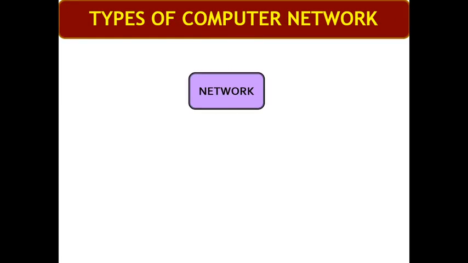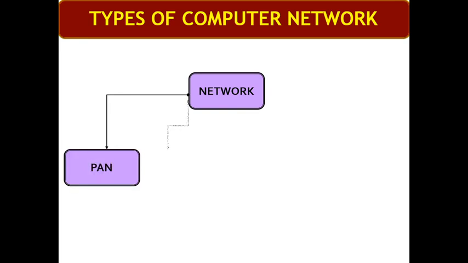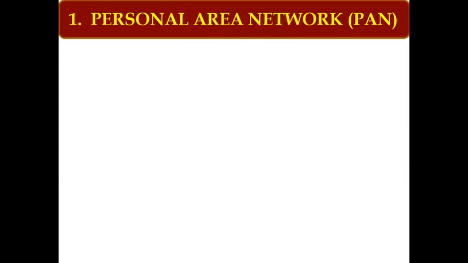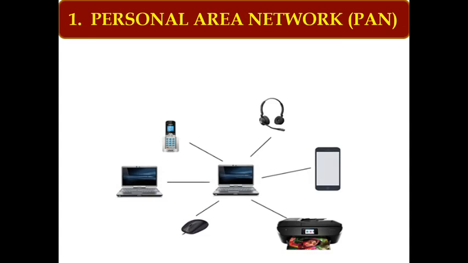Now coming to the types of network. Different types of networks are available: personal area network, local area network, metropolitan area network, and wide area network. Personal area network belongs to a particular person.